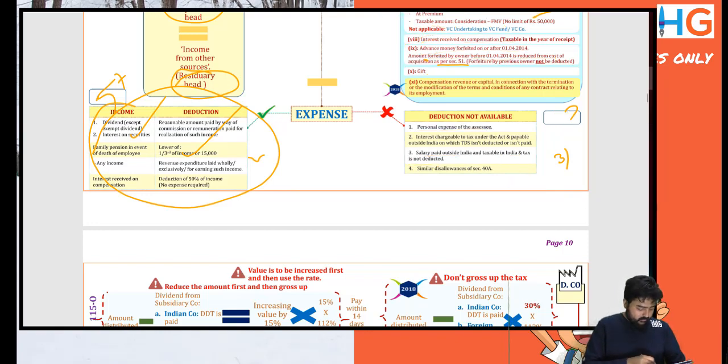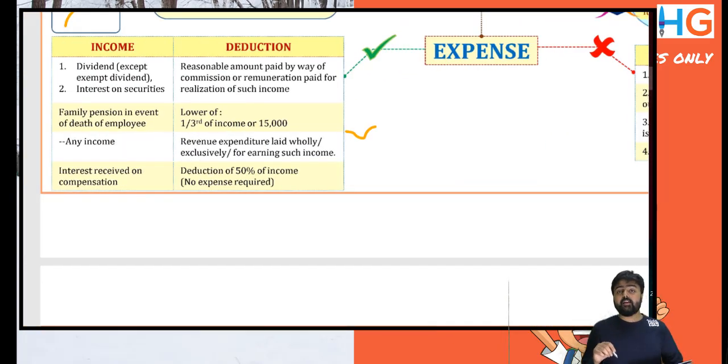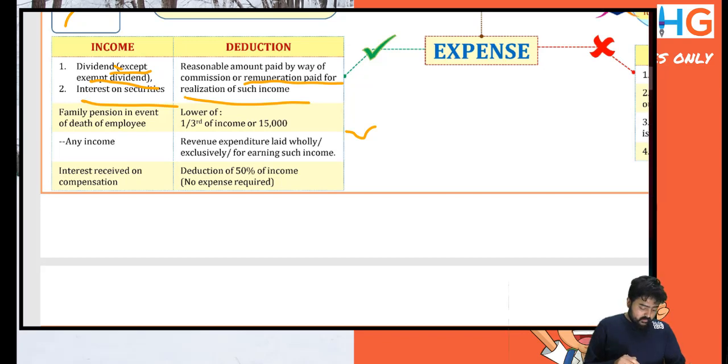Section 57 provides that dividend is normally an exempt income, so deduction of an expense is not allowed. But if the dividend received is not exempt income, like dividend income from a foreign company, against that income deduction will be allowed of commission or remuneration paid for realization of income. Similarly, on interest on securities, deduction will be allowed.